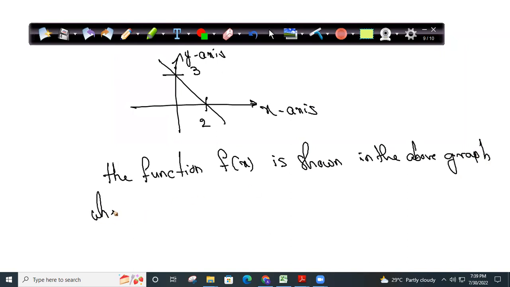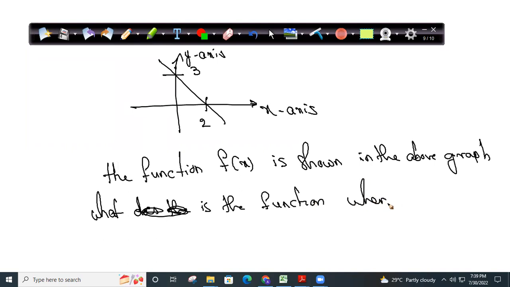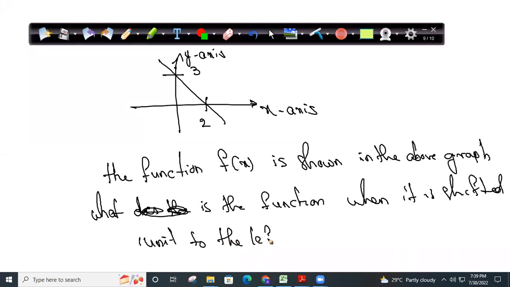What is the function when it is shifted 1 unit to the right, or when it is shifted 1 unit to the left? What is the function when it is shifted 1 unit to the left?